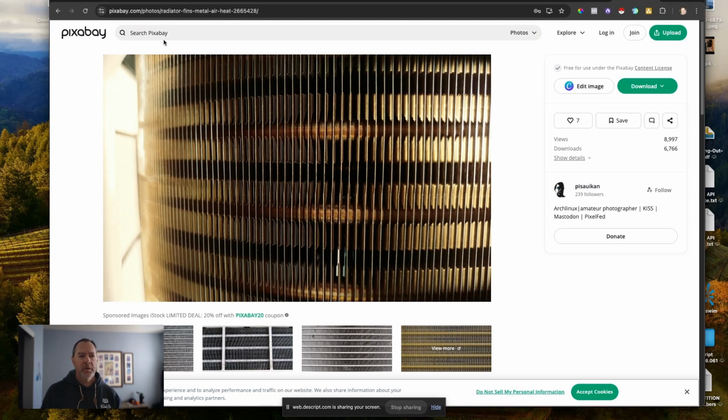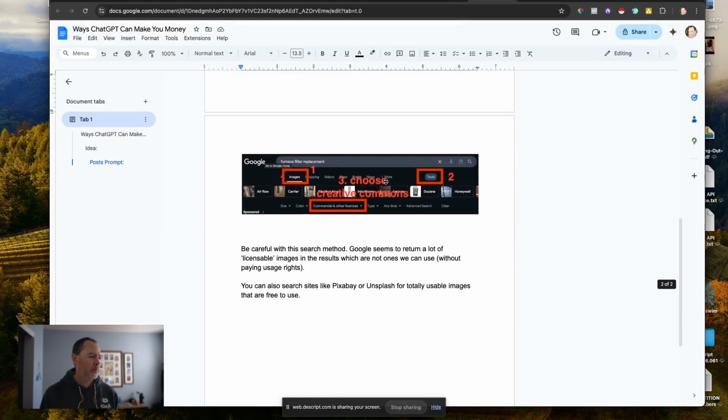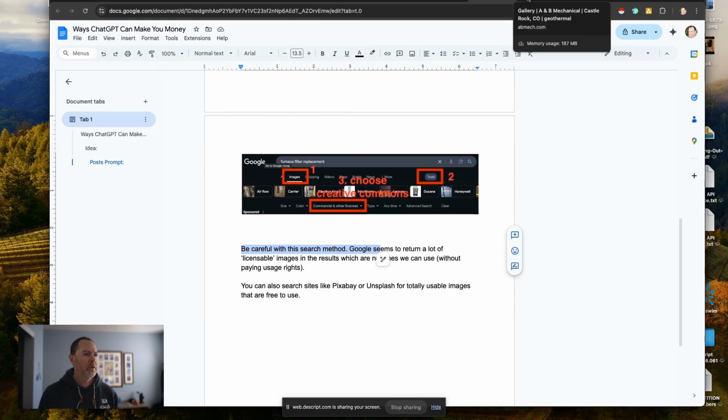So where I found these images is doing Google searches or using Pixabay or Unsplash, which are websites where you can get images that don't cost anything and they have a license you can use where you're not going to get in trouble for sharing that on social media, because it's not like a licensed image or anything. I'm going to show you how to do that right here in the cheat sheet that I've created for you. So you can search up on Google images that are out in the Creative Commons. I will say there are some that it keeps returning that are not in the Creative Commons. So, a little bit of beware there, but just kind of look when you search things up.